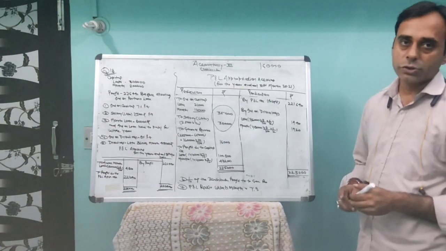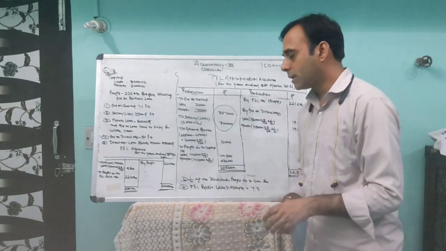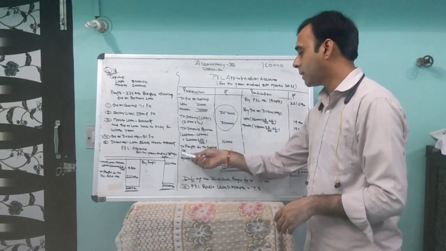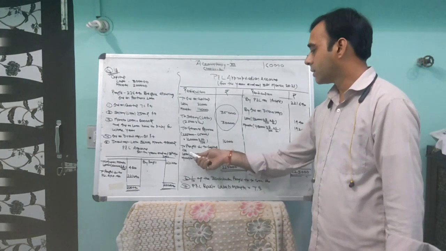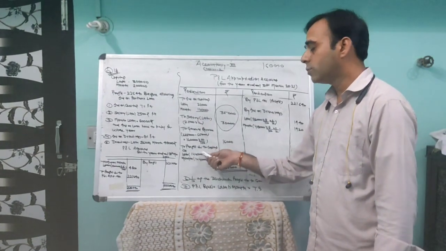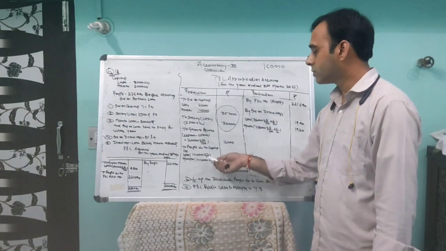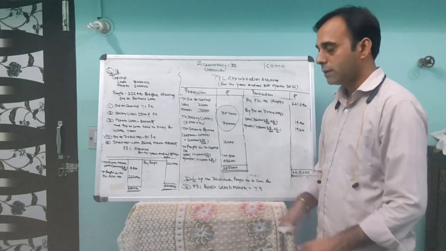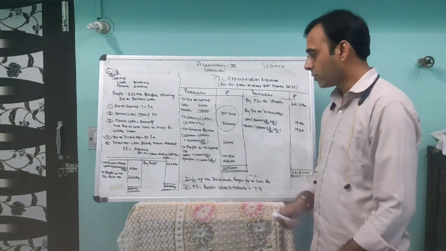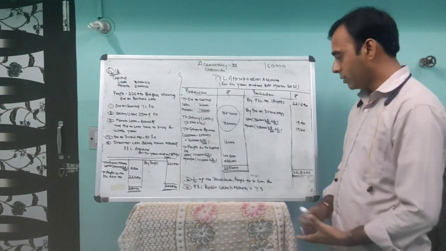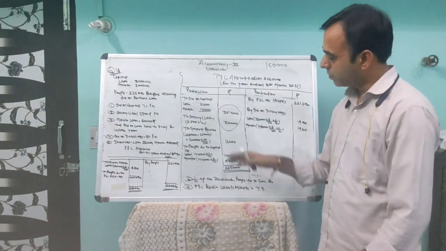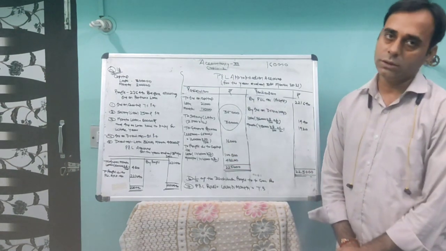The remaining profit is 1,44,000. It will be distributed between Lata and Mamta and transferred to the partners' capital accounts, because capitals are not fixed. Lata gets 1,44,000 into 7 upon 10 and Mamta gets 1,44,000 into 3 upon 10. This comes to 1,08,000 rupees for Lata and 43,200 for Mamta. And then the profit is distributed and the question is done.